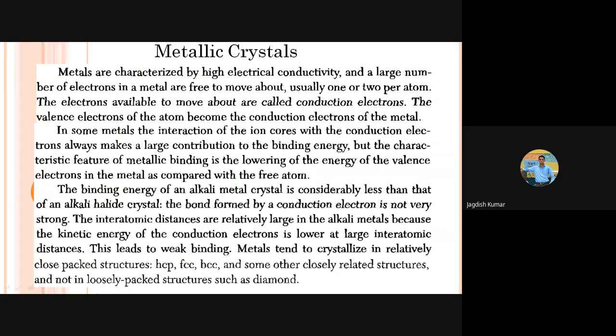There is no directional characteristic as it is associated in the covalent case. So these closely packed structures are formed only where there is no direction dependent preference of the atoms. In metallic bonds as well, there is no such restriction.